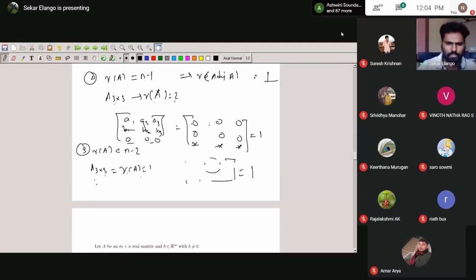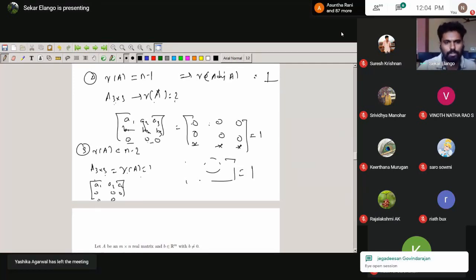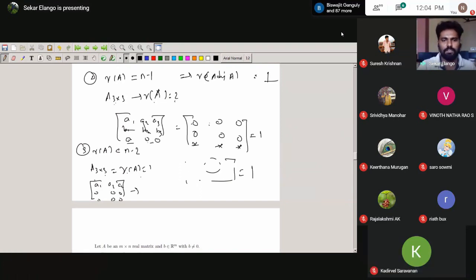Okay, so what is the meaning? The first entry only is a non-zero entry, and the other entries are 0, 0, 0, 0, 0, 0. Once you remove a row and column, you can choose any entry; suppose you take this entry, the determinant will be 0, here also 0. So the corresponding cofactors will be 0 only. Okay, so once the rank of A is less than n minus 1, the rank of adjoint of A is nothing but 0.